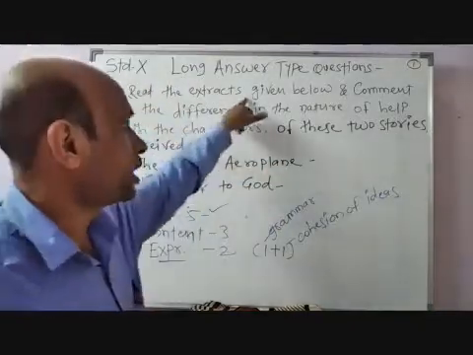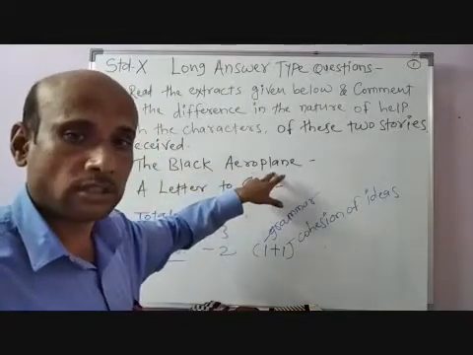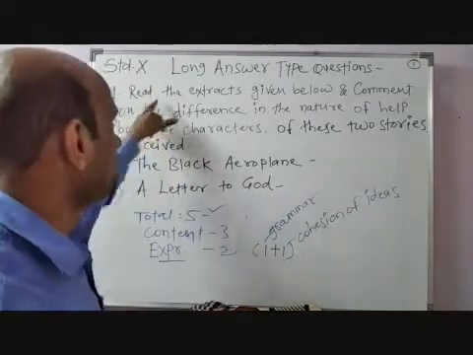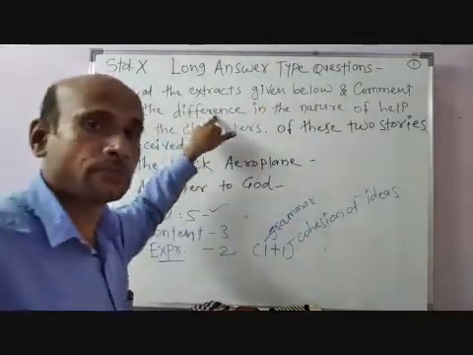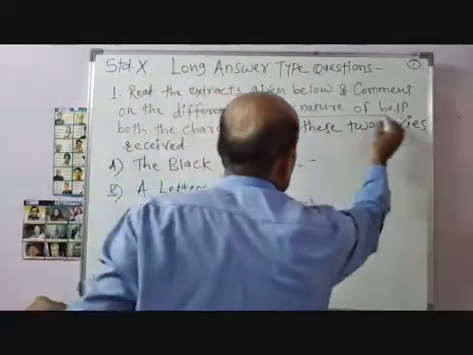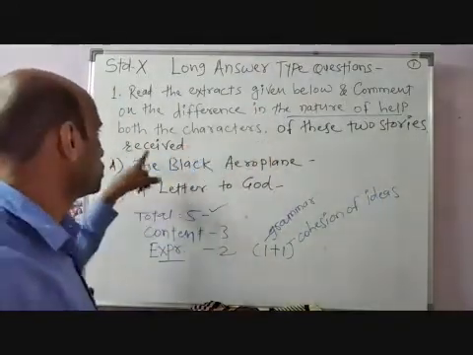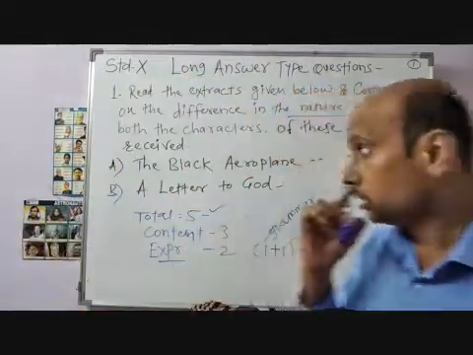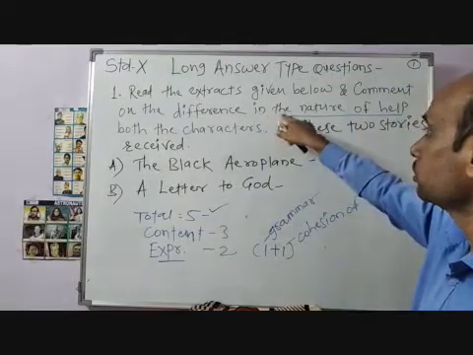See, read the extracts. 2 extracts are given. One from The Black Aeroplane, and the second is from A Letter to God. So read the extracts given below and comment on the difference in the nature of help. This is important here, the nature of help both the characters of these 2 stories received. What is the main part here? This is the crucial part of the question.